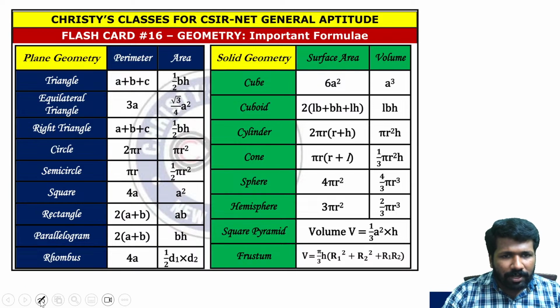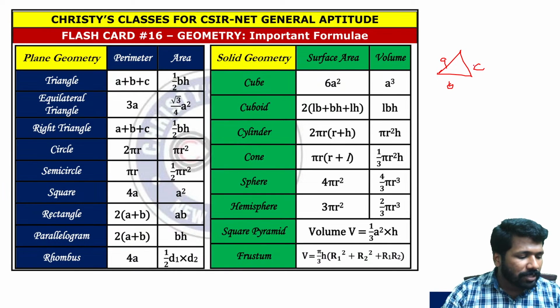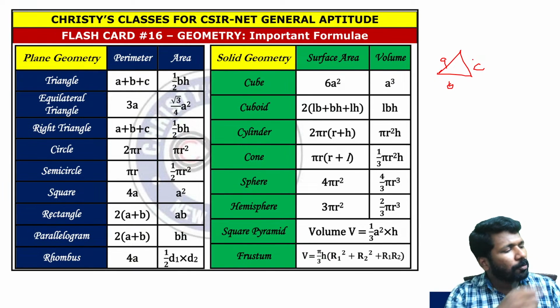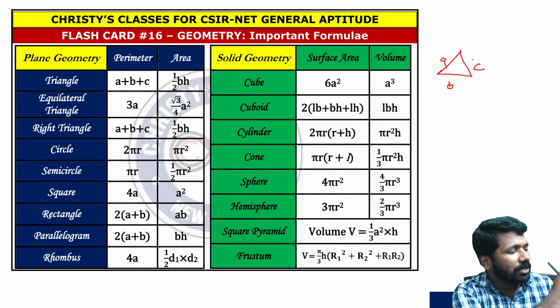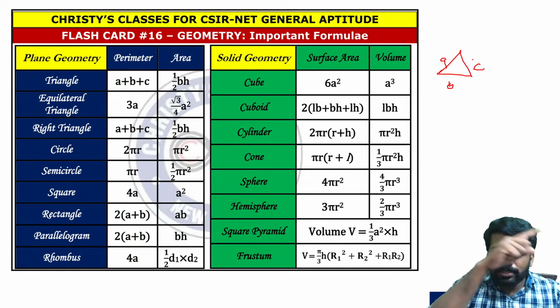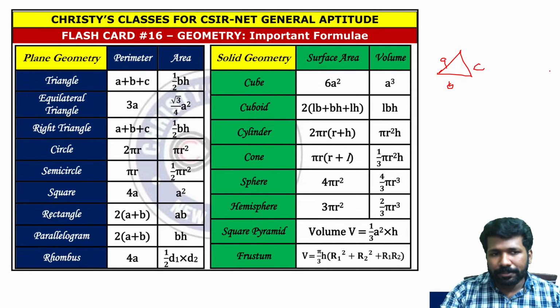Okay, so what is perimeter, what is area, what is volume? That is the first thing you should understand. Perimeter means the boundary of a 2D shape. For example, for a triangle, the perimeter will be this side plus this side plus this side, because those are the boundary. Or simply speaking, if I want to put a band over this phone, the length of the band will be equal to the perimeter of this. Yeah, this is a 3D shape, but consider the cross section. That length of the boundary added up is called the perimeter.